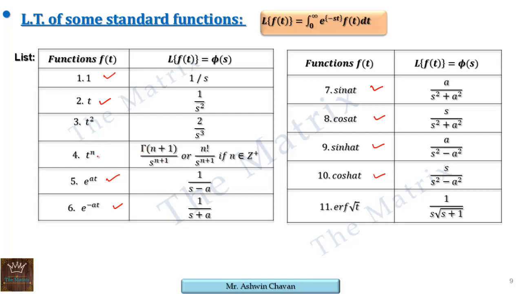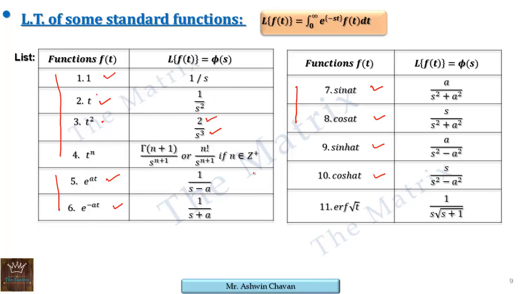If you assign some value for n, say 2, then we get gamma of 2 plus 1, that is gamma of 3. We know gamma of 3 is 2 factorial, so it is here, and s raised to 2 plus 1, that is 3, so we have s cube here. So by assigning the value of n as 2, 1 or 0, we get the first 3 formulae. So this is the general formula for the first 3. Therefore these 4 can be clubbed together. Then these 2 are also the same, e raised to at and e raised to minus at.